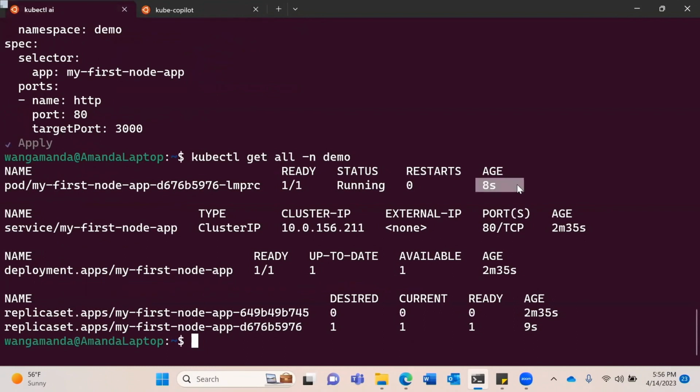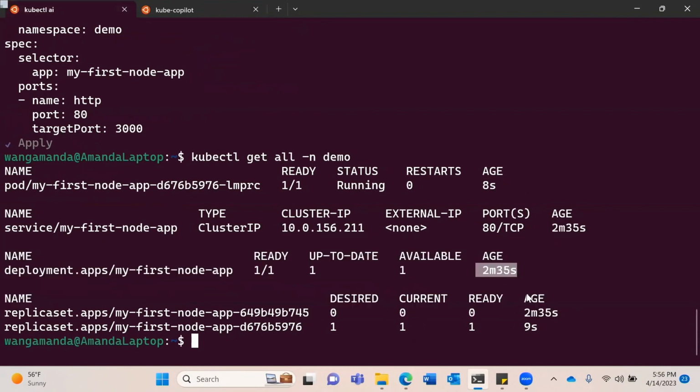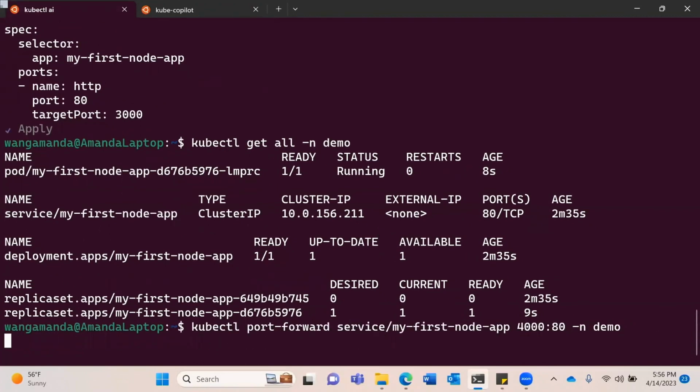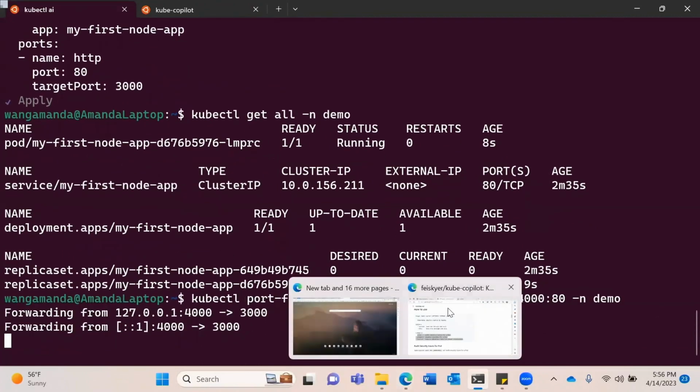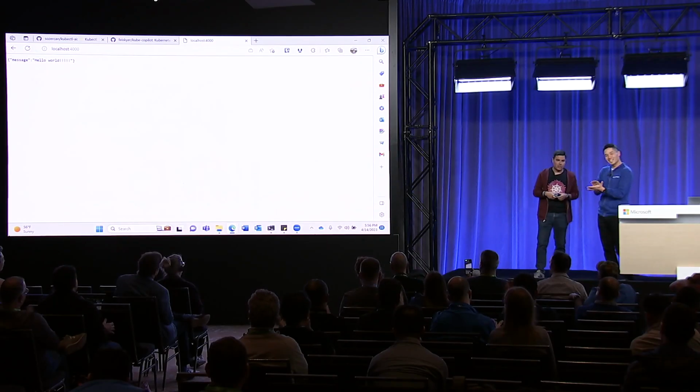And we're going to have the most, not like your apps are beautiful. But if everything is fine, this one is the old one. Now we have the new version of the replica. Let's do our port forward again. No magic tricks here. 4000 to 80, still the same command. We're going to access it and have the most satisfying application ever. There we go. Hello world. Thank you so much.